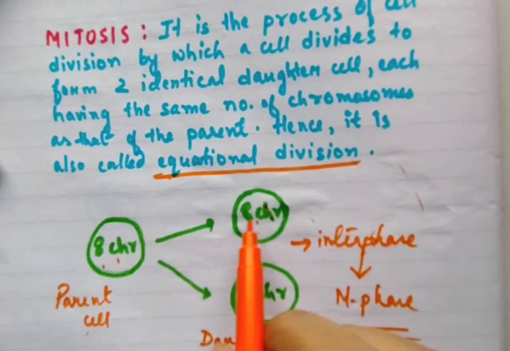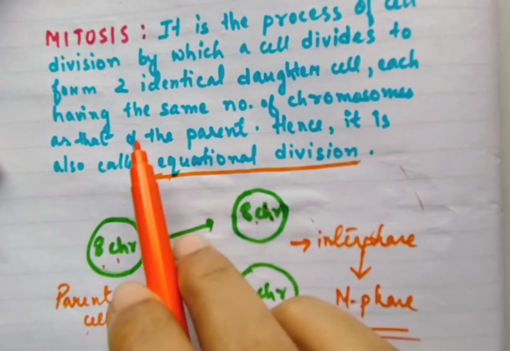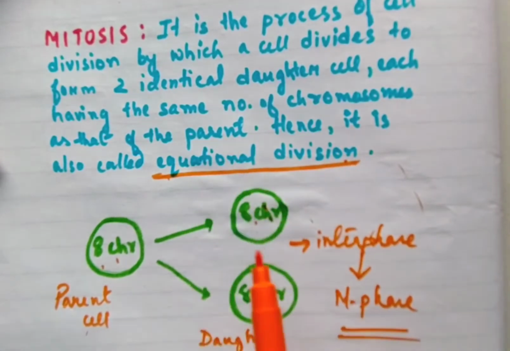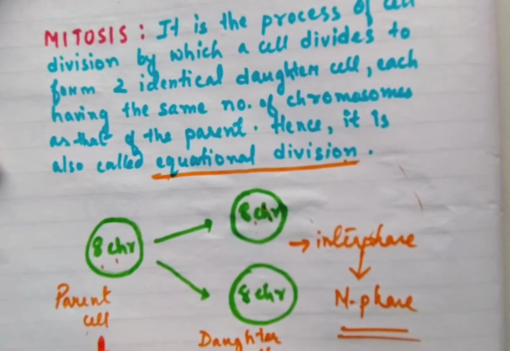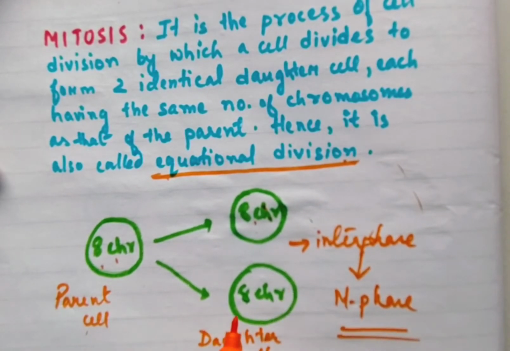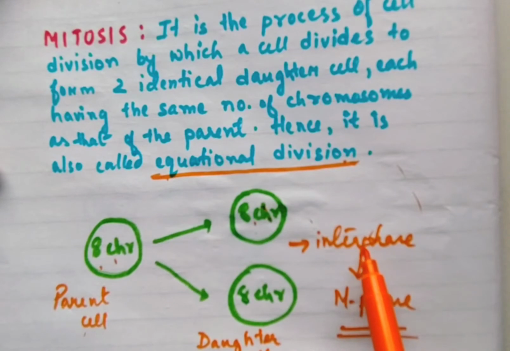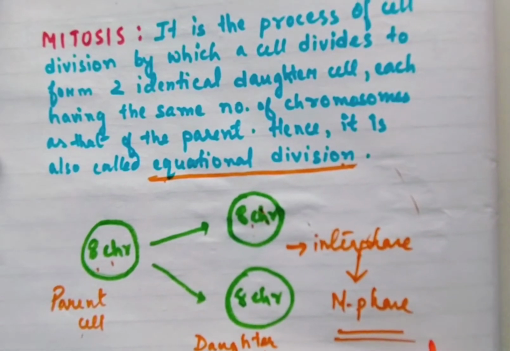And since the number of chromosomes is maintained from parent to daughter cell, this division is also known as equational division. Now the size of the daughter cells which are formed will be smaller than that of the parent cell. Here it does not appear like they are smaller, but actually they are smaller in size, and then this daughter cell will enter the interphase stage where it will grow, and then it will again enter the M phase and the cycle will repeat in itself.